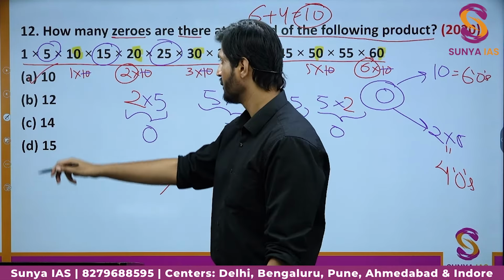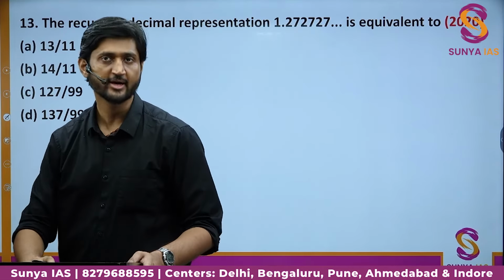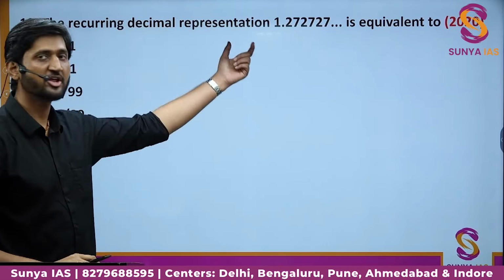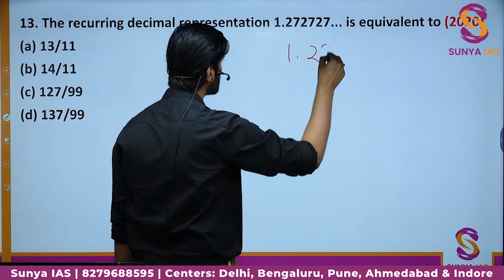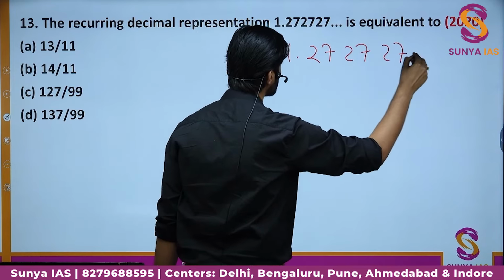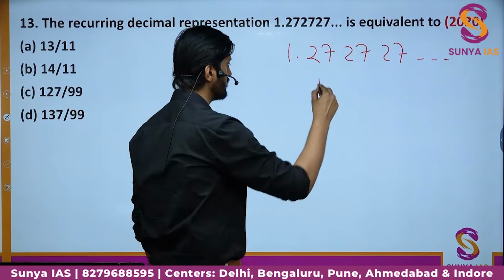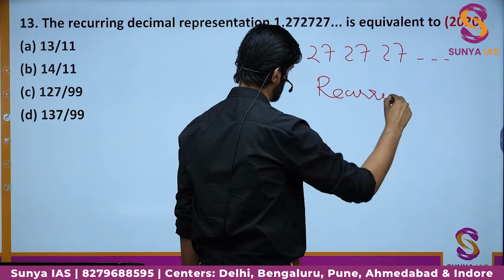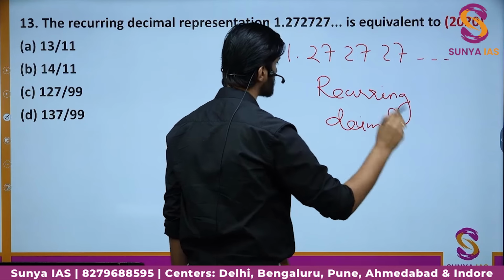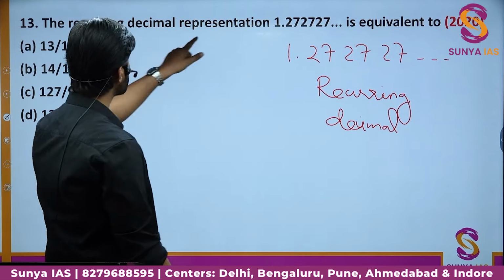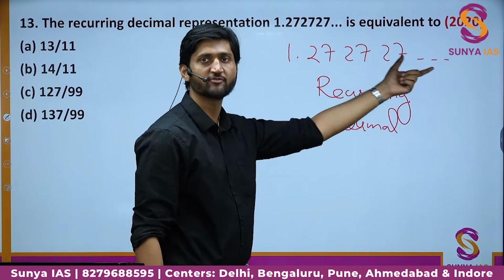Okay. So now we have the last question of the day. Here we'll be talking about this recurring decimal. So as you can see, in this particular decimal we have 1.272727, and this 27 is repeating infinite times. So this is a recurring decimal, as I told you. The question says that the recurring decimal represented here is equivalent to what? We have to find the value of this particular number.